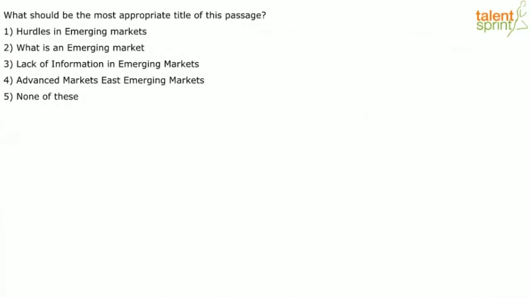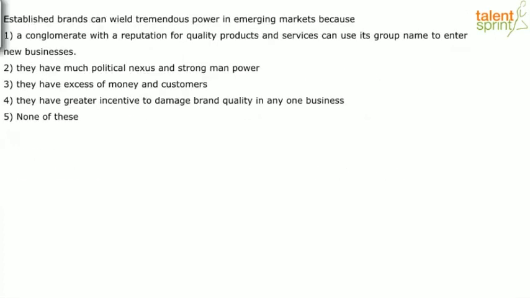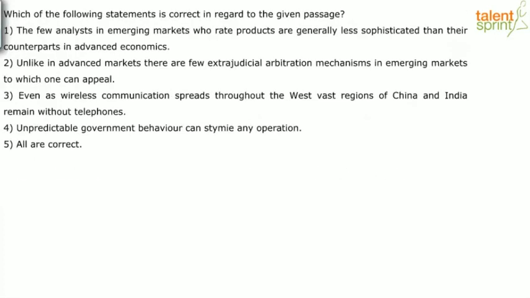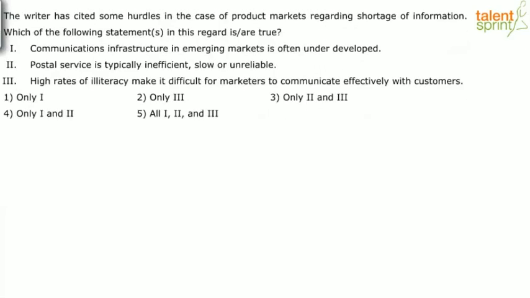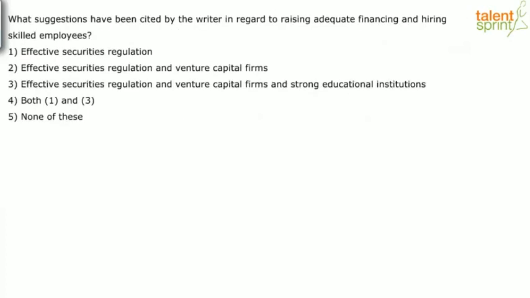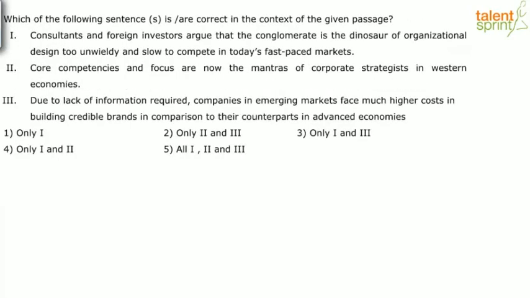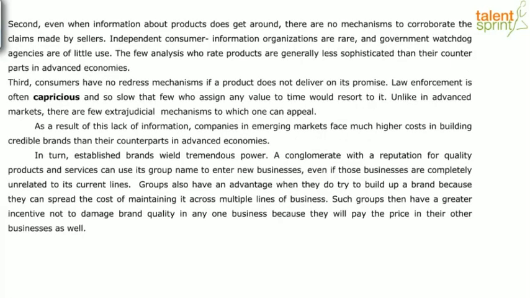It's a skim question. So if I quickly go through the topic sentence and closing sentence in each paragraph, I might get an idea, right? So everything else seems like a little more detailed, which is following statements is correct. Then there's a specific sentence asking which is the right option. So everything else seems a little more specific. What suggestions have been cited by the writer? Okay. Which of the following sentences? So a lot of positive detailed questions. What is true in the passage, right?